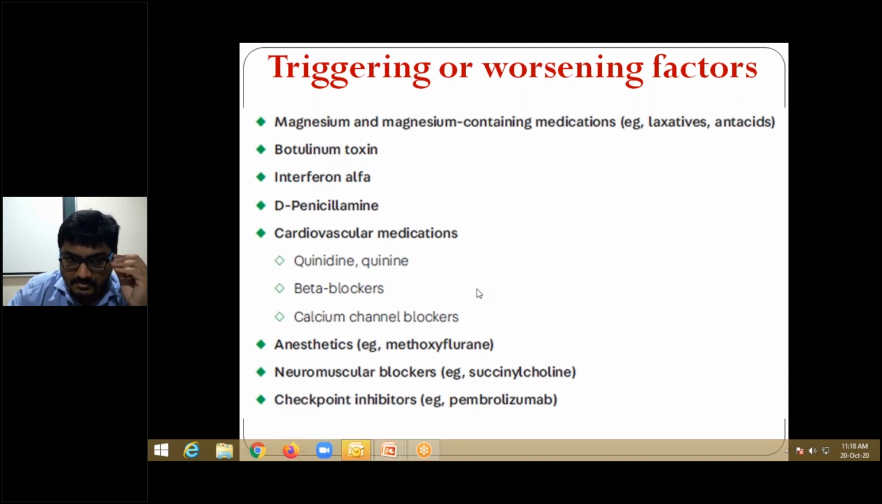Beta blockers, calcium channel blockers, anesthetic drugs, local anesthetic agents like procainamide, xylocaine, methoxyflurane. These may aggravate myasthenia gravis. Neuromuscular blockers like succinylcholine, D-tubocurarine, vecuronium, pancuronium, atracurium, right? Not only succinylcholine but also D-tubocurarine, pancuronium, atracurium, and vecuronium affect myasthenia gravis. Checkpoint inhibitors like pembrolizumab, right? What is the use of pembrolizumab?